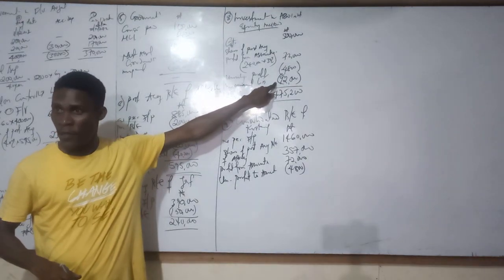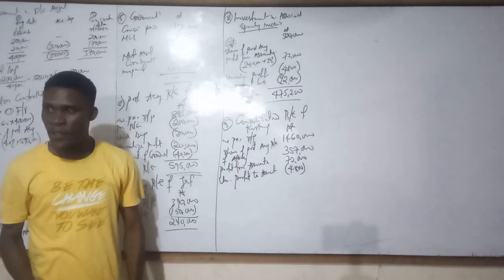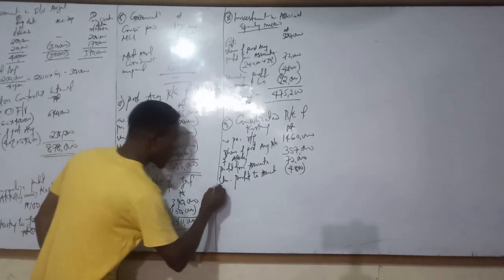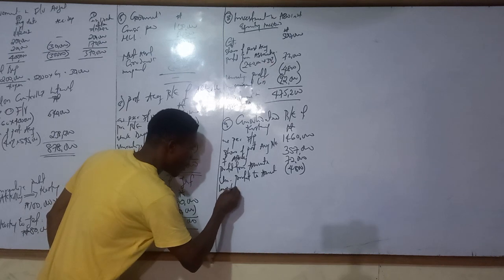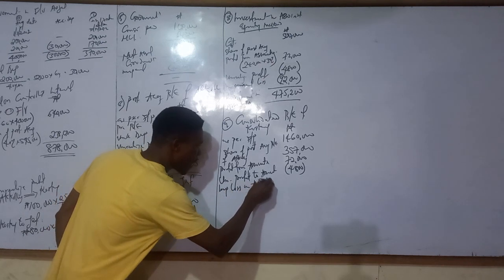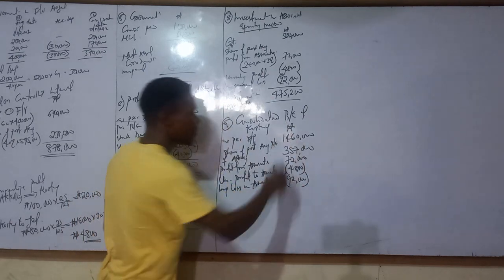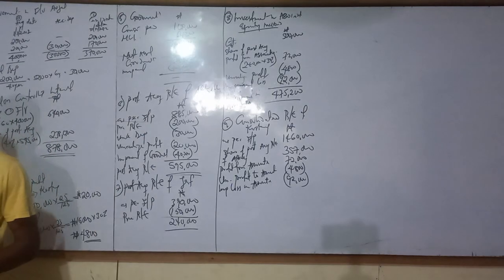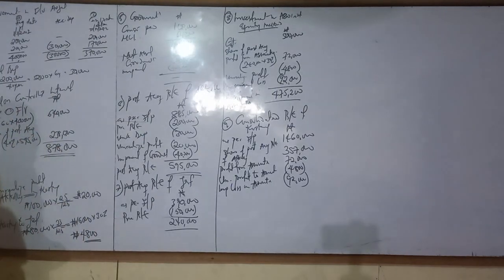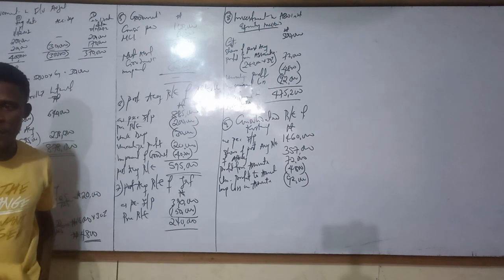What you have in the investment has been impaired. It's a loss to you. So therefore, impairment loss on associates, how much is it? 92,000. That will be the profit that belongs to the parent.